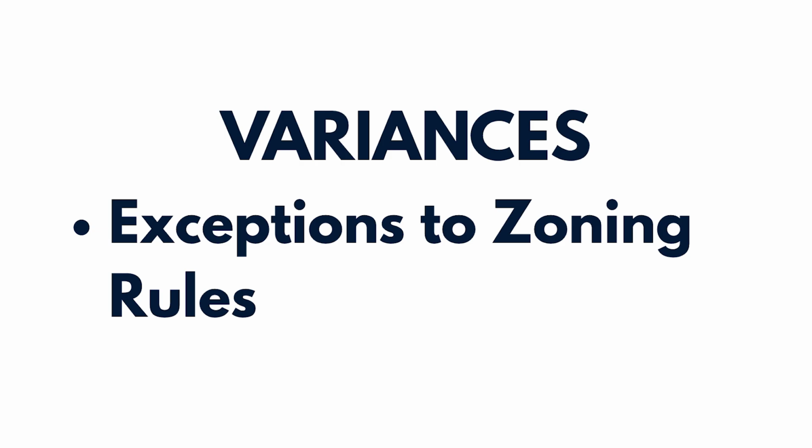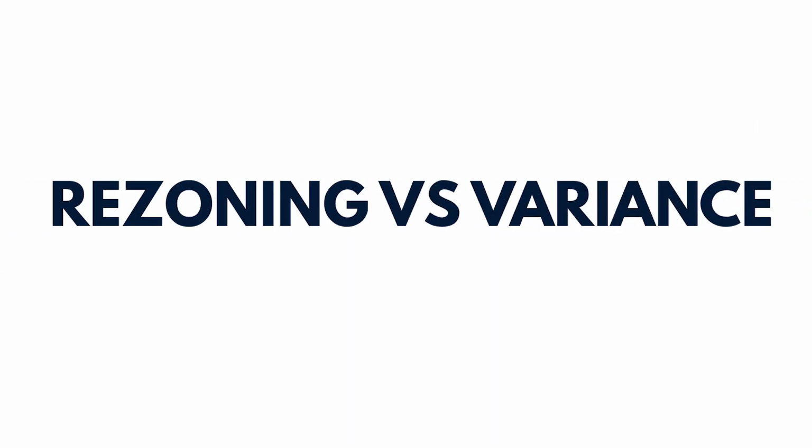If a property owner wants to change how land is used in a zoning district, they may request rezoning. Rezoning changes the official zoning classification of the property. This is different from a variance, which allows a minor deviation without changing the zoning classification. Understanding the difference between rezoning and variances is important for exam questions. Now let's review a quick comparison.